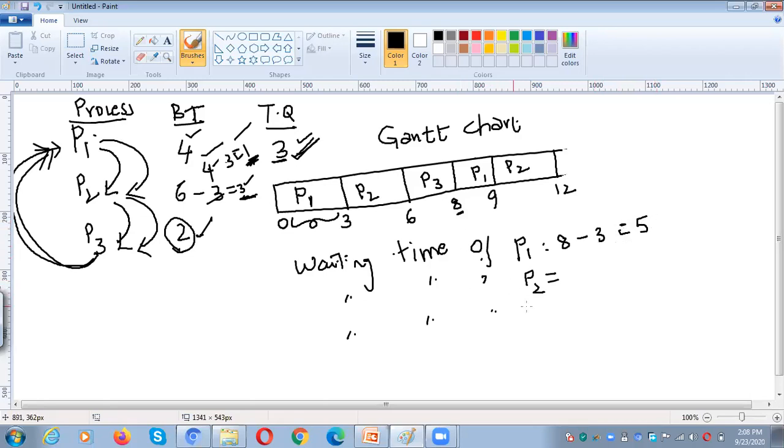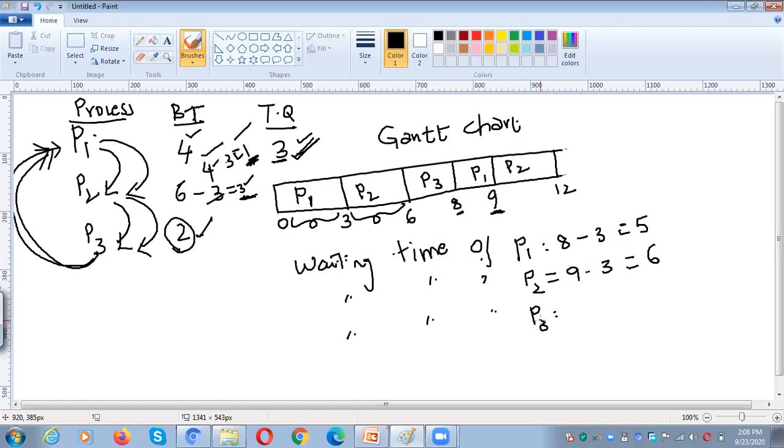And next, what about P2? 9. So 9, and in those 9, 3 milliseconds are consumed by P2. So 9 minus 3, 6.